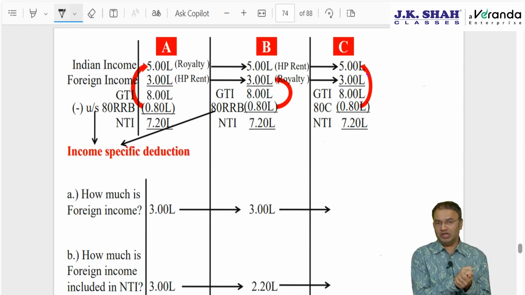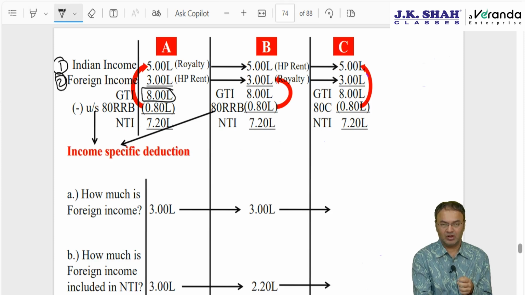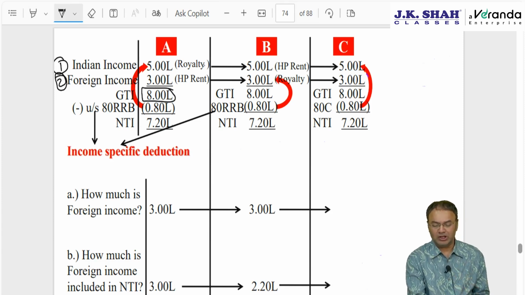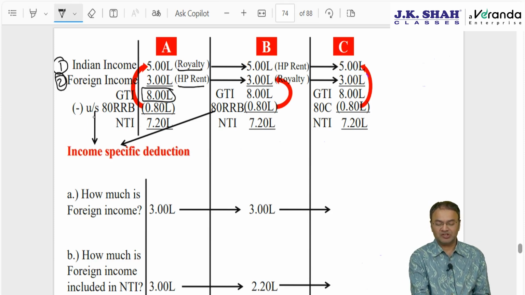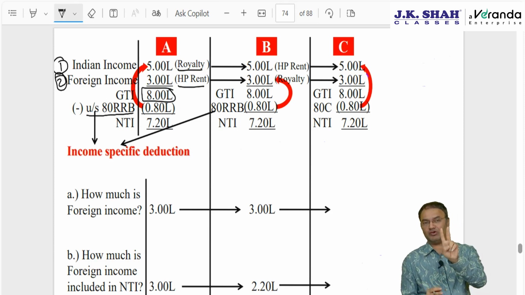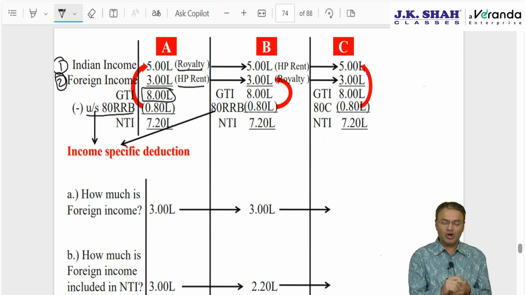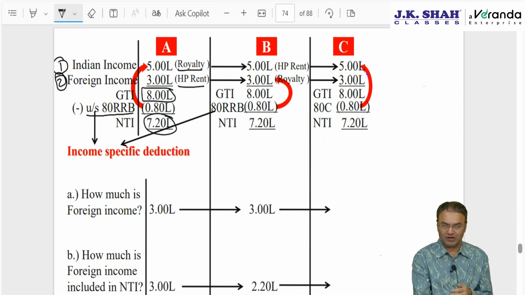There are 3 examples on your screen, A, B and C. Starting with example A. Supposing Indian income is 5 lakh rupees and foreign income is 3 lakh rupees. Gross total income is 8 lakh rupees. From the 8 lakh rupees, Indian income is royalty and foreign income is house property rent. And supposing the assessee is eligible for deduction under 80RRB. 80RRB is a deduction allowed only to resident individuals for royalty from patents, available up to 3 lakh rupees. Supposing the deduction is 80,000 rupees. Now with this deduction, NTI drops down to 7,20,000.